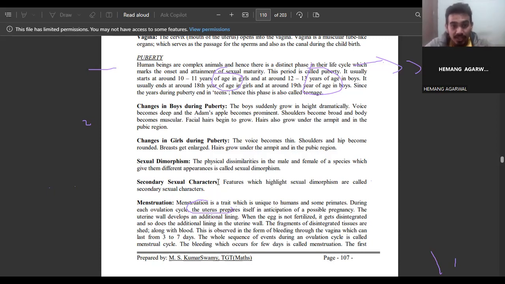And the facial hairs begin to grow. Hairs also grow under the armpit and in the pubic regions. So that is the changes we observe during puberty when the boys attain puberty.